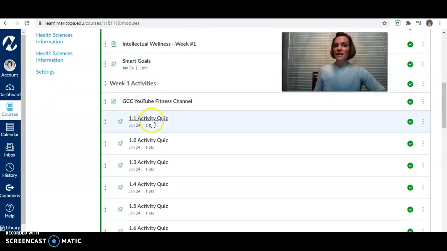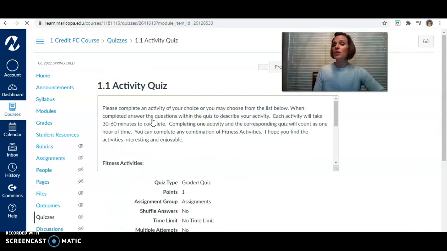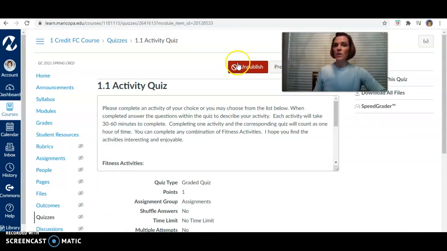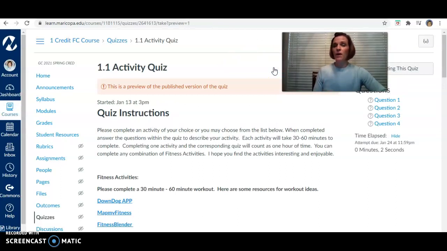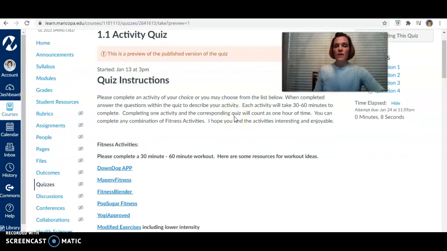Next, you'll be completing physical activity quizzes. Again, like I said, we want you to complete roughly 2 to 3 physical activity quizzes a week so that you are able to earn that 24 hours before the end of the semester. Okay, so this is an example of kind of what your quiz will look like. Ideally, we want you completing anywhere between a 30 and a 60-minute workout. And again, this is an online course, so these are going to be done at your own home.